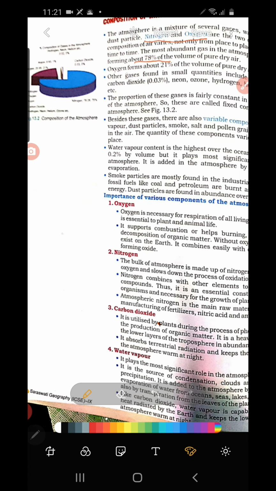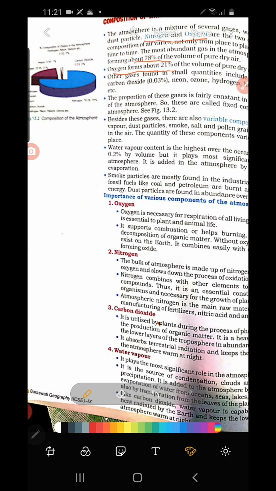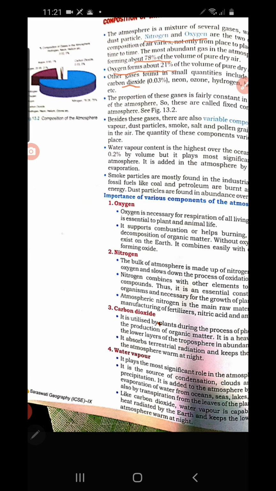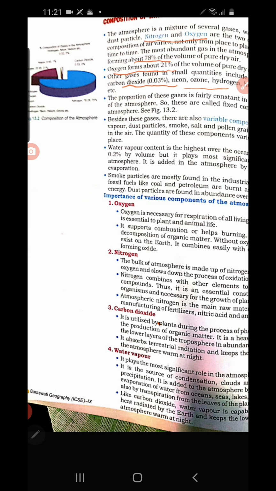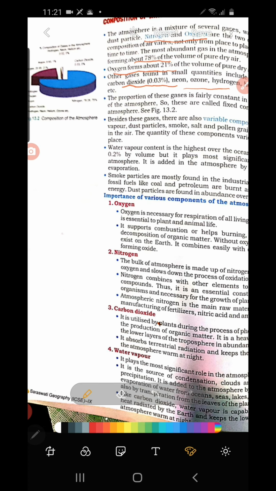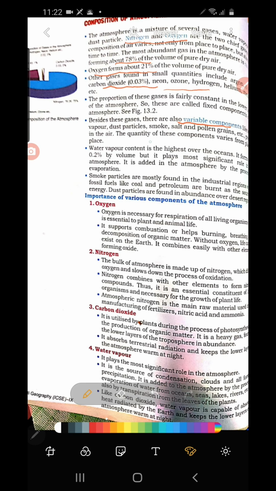Then comes oxygen. Oxygen covers about 21% of the atmosphere. Other gases are all found in small quantities in the atmosphere, including carbon dioxide. Carbon dioxide is only 0.03%. Then neon, ozone, hydrogen, helium, all these gases are found in small proportions in the atmosphere. Other than these gases, we also find variable components. So what are variable components?